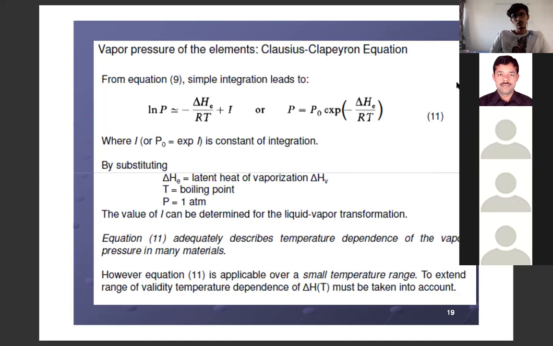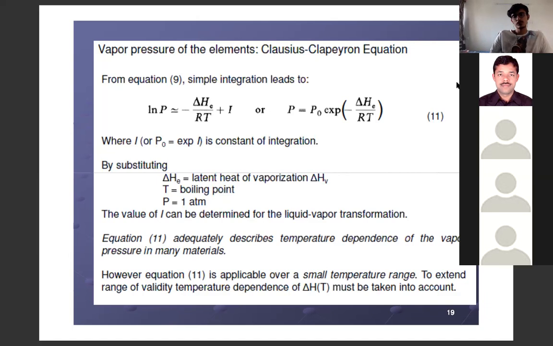So this equation, in place of writing it in logarithmic form, we can also write it in the exponential form. If we substitute, in place of exponential I, just write P0 there. So what you will get?